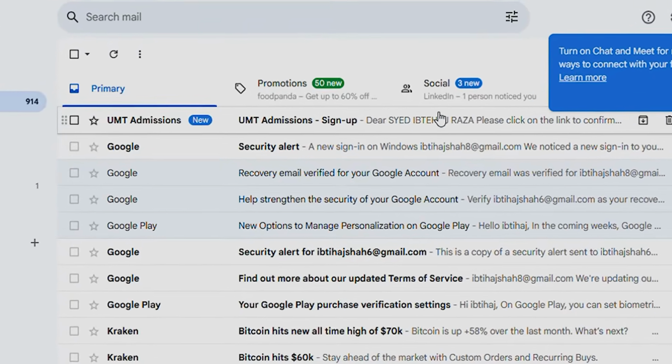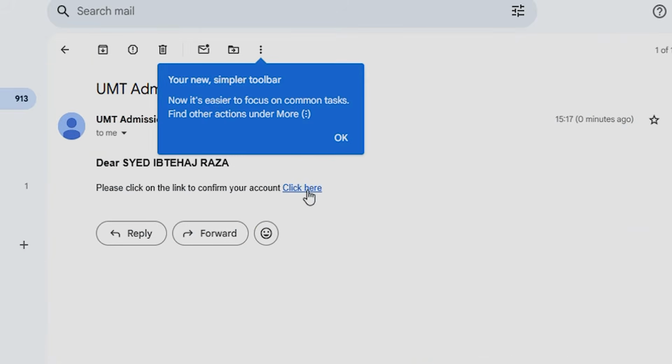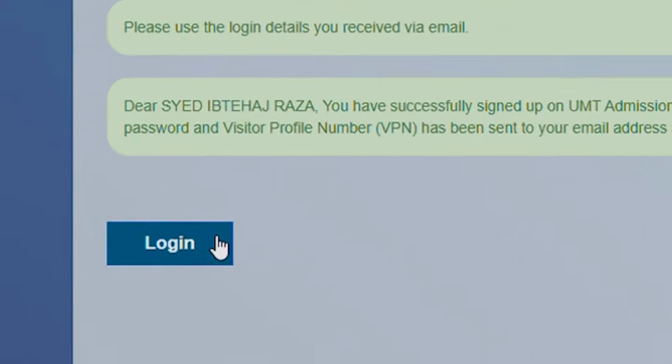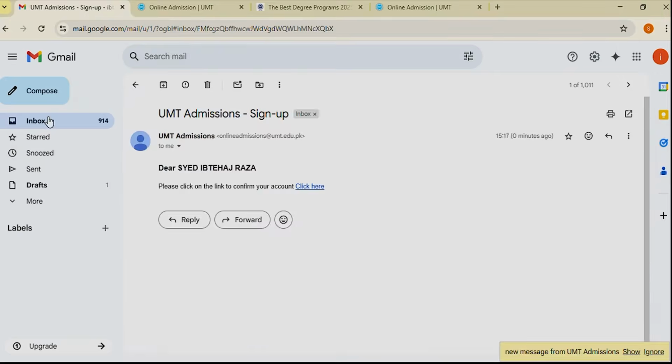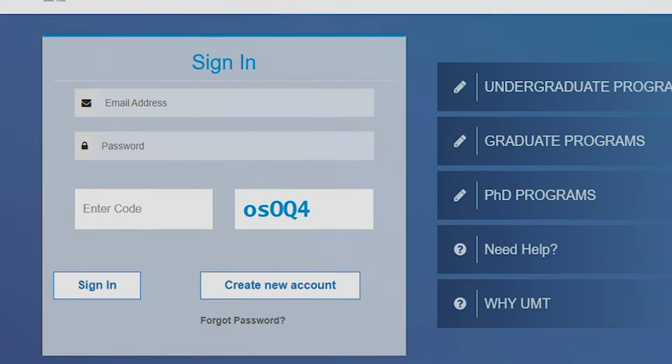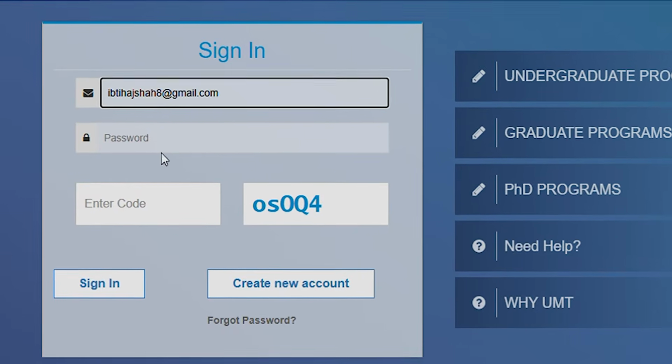Please check the inbox of the provided email address. Open the email and click the link provided in the message. On the following page, click Login. Check your inbox for a new email that will have the login details. Enter the login details and enter the online admissions portal.